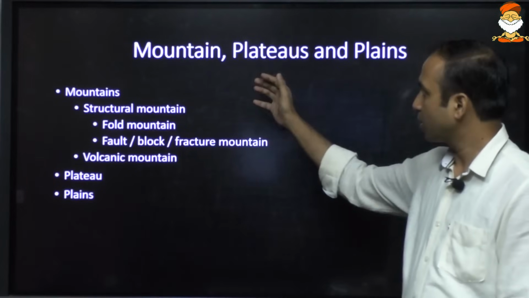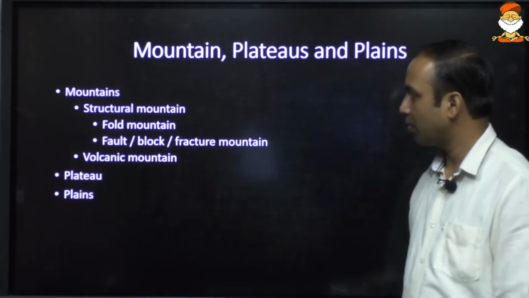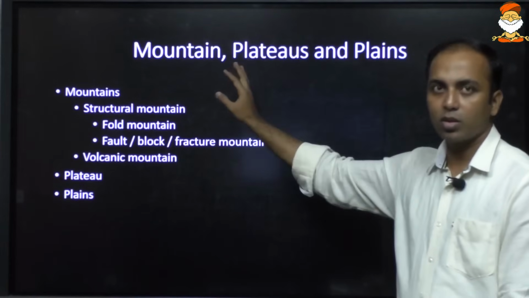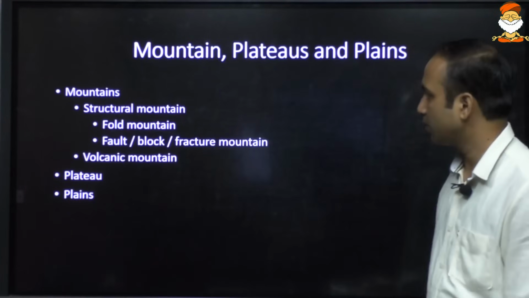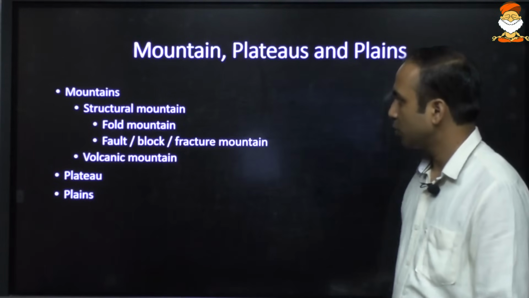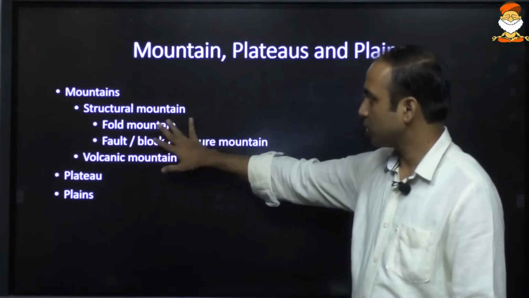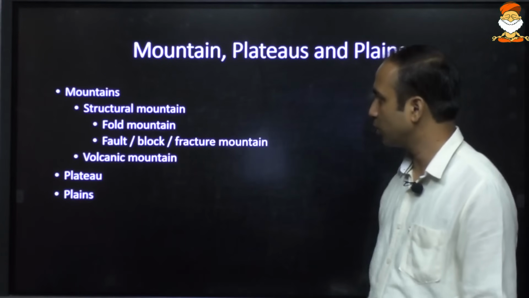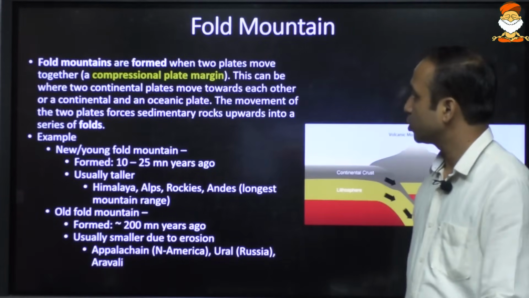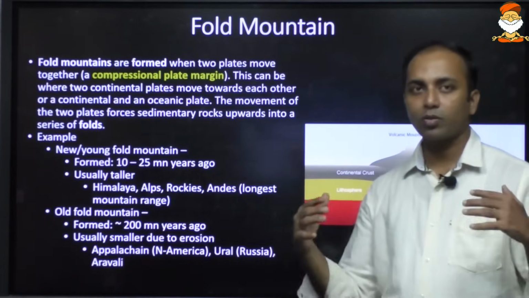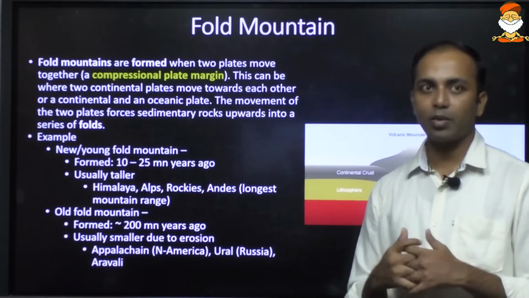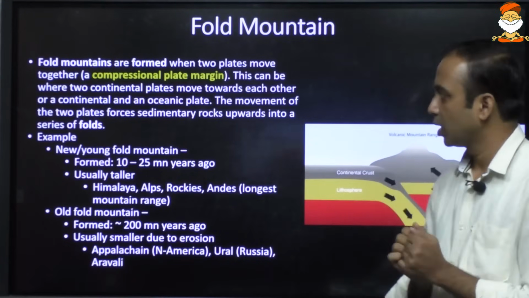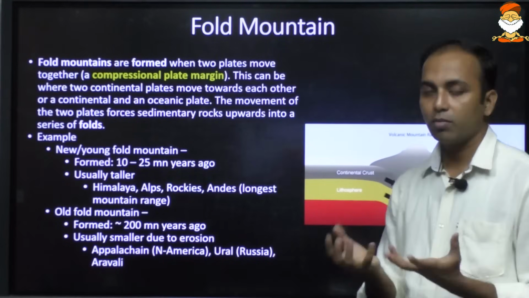Basically the landforms are mountain, plateau, plains. Plateaus and plains, they don't ask, so we will not focus there. We will focus on the mountain, especially the mapping part. Mountains are of two types, structural and volcanic. Structural mountains are fold and fault mountains, also known as block or fracture mountains, then the volcanic ones. Fold mountains are formed because of convergence of plates. It can be either two continental plates, or one continental and one oceanic plate. Fold mountains are usually taller.